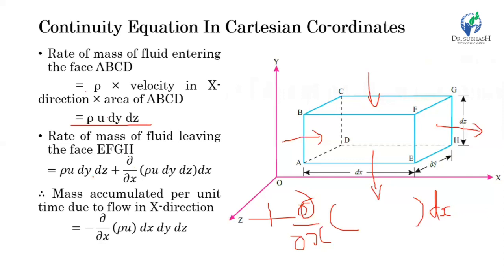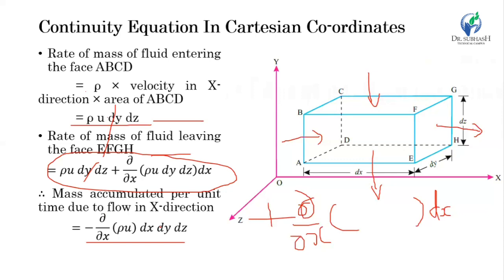So this is the inlet side ABCD, and this is the outlet, the side EFGH. If we take the difference of these two, then we get the mass accumulation in the x direction. So the mass accumulation will be this minus this whole term, then these two terms will cancel out, and the remaining term is negative del by del x of rho u dx dy dz. So this is the total mass accumulation in the x direction.